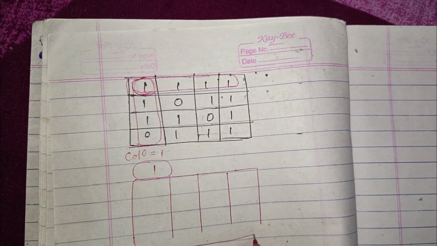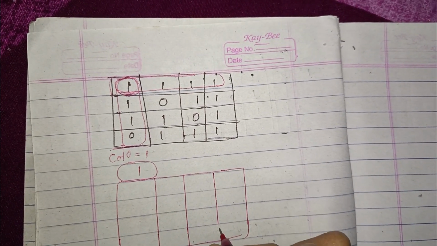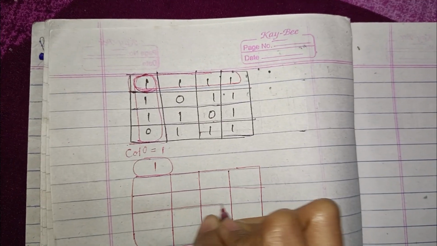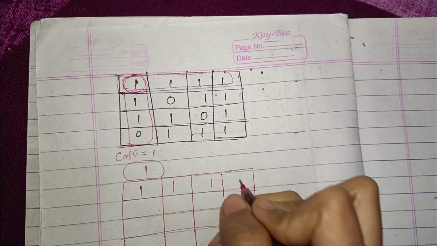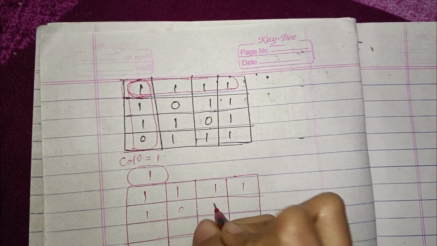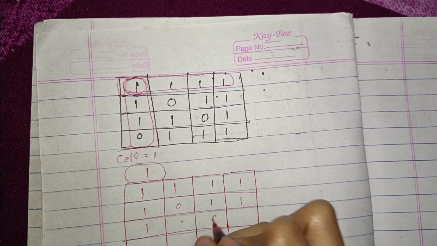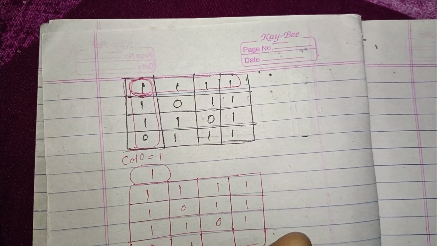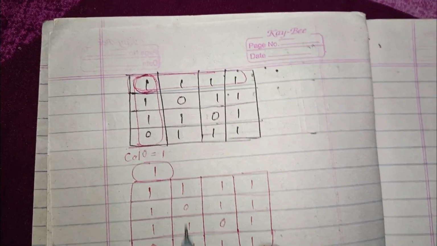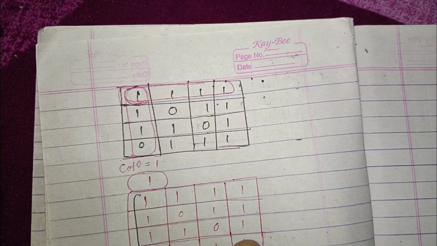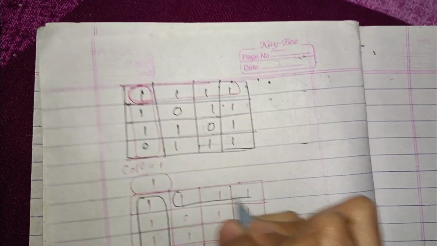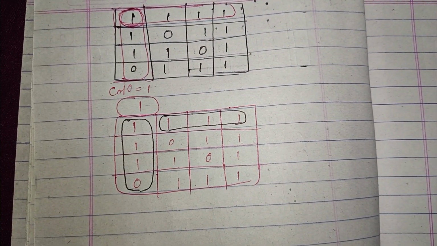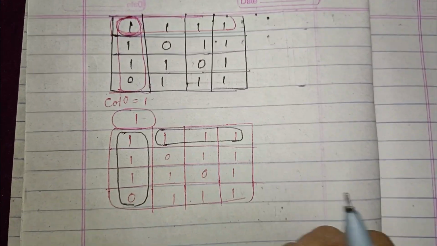Okay, now let's see. It is 1, 1, 1, 1, 1, 0, 1, 1, 1, 1, 0, 1, 0, 1, 1, 1. Now this is our row and this is our column. Like that we can just reduce our space complexity.